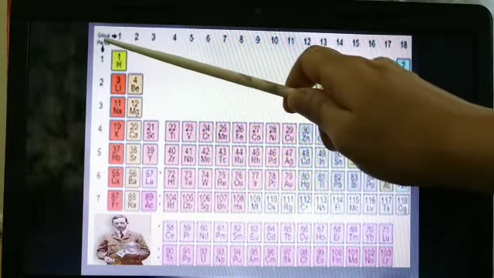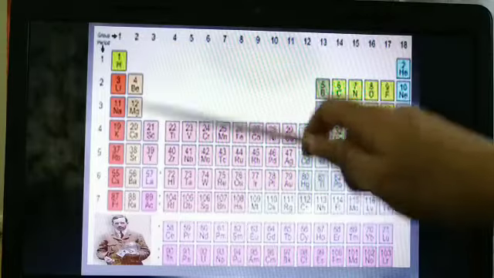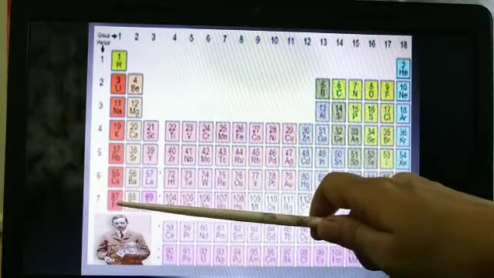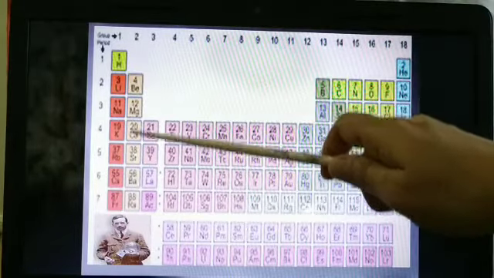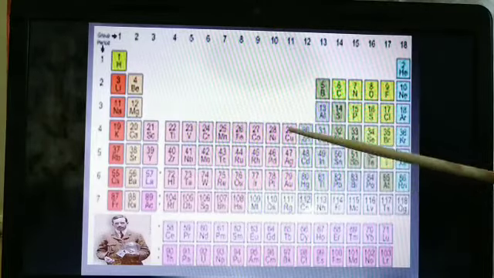So you could see here at group number 1 there are 7 elements, group number 2 you could see 6 elements, and so on.